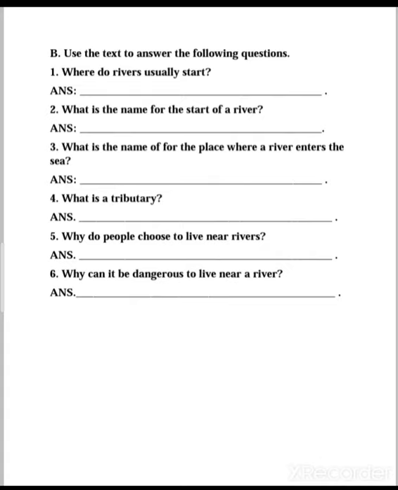Why can it be dangerous to live near a river? Another reason will be given in this last question. It can be dangerous to live near a river because, and you will write the answer afterward, joining it with the conjunction because and completing the statement in one sentence.